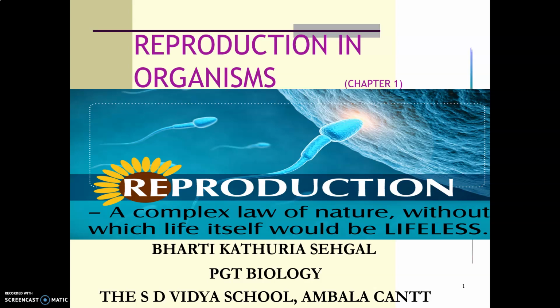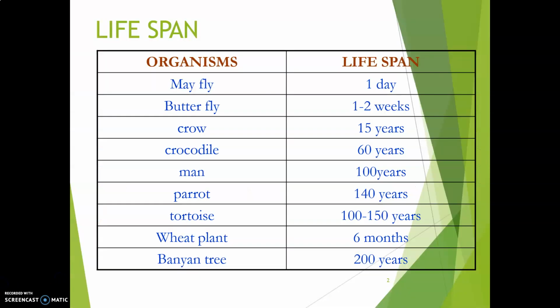As you all are aware, reproduction is a biological process by which new individuals are produced by the pre-existing individuals, which are called the parents, and the new individuals produced are called the offspring. Now, reproduction is a fundamental process, but it is not a life process because it is required for the continuity of species, but not for the survival of an individual. So let's begin with this chapter, reproduction in organisms.